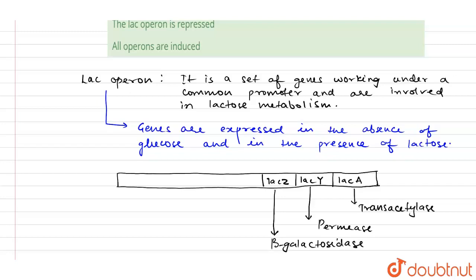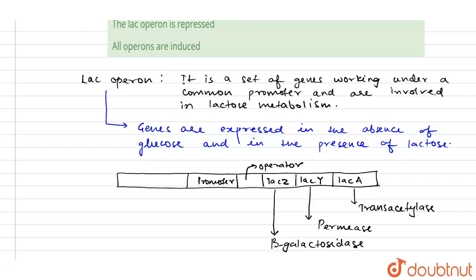There are different regulatory elements. For example, there is an operator, a negatively regulatory site where the repressor binds, and this inhibits the expression of these three structural genes. Then there's a promoter, located upstream of the operator. The promoter is the site where RNA polymerase binds and allows expression of these three genes.